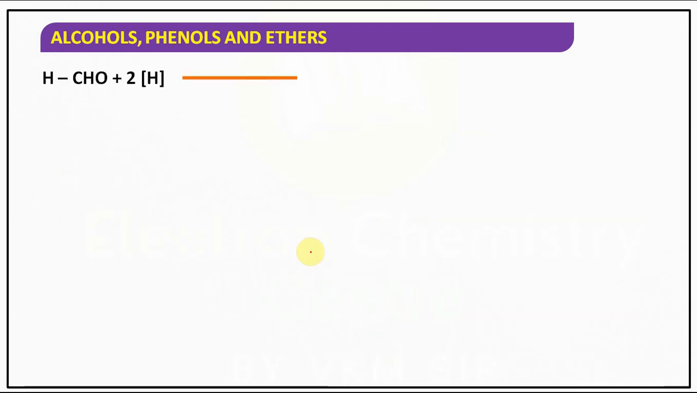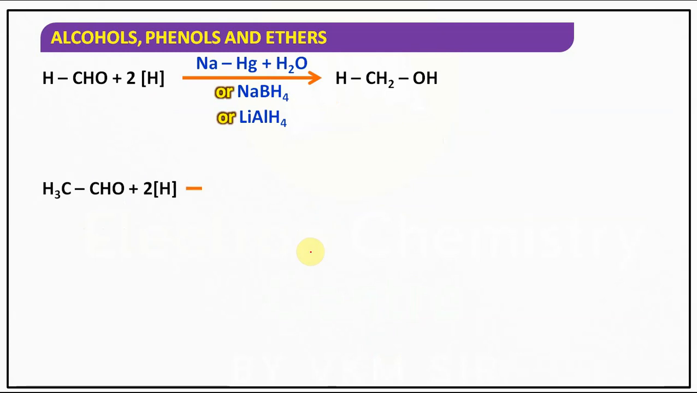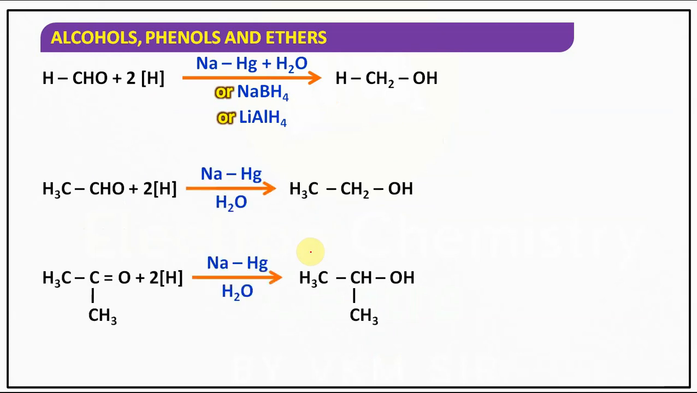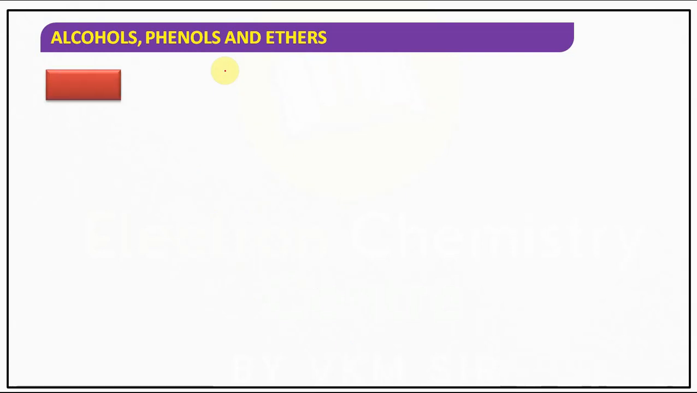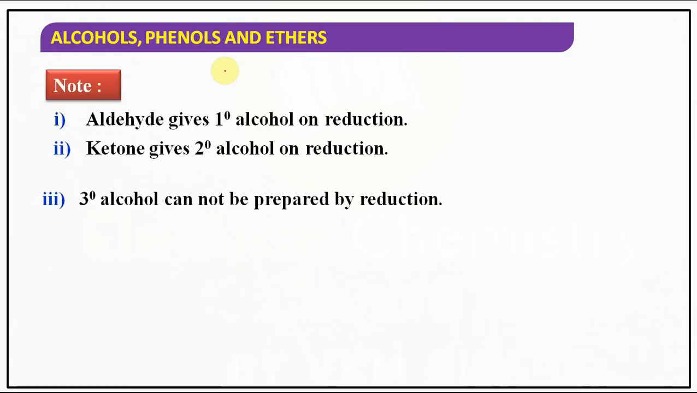Understood the point, children? Similarly, they have mentioned other reducing agents also, you can check it. Formaldehyde gives methanol, acetaldehyde gives ethanol, acetone gives a secondary alcohol, with NaBH4 or LiAlH4, sodium amalgam plus H2O, or any one of those can be used as reducing agents. So what we got finally: aldehydes give primary alcohol on reduction, ketones give secondary alcohol on reduction.